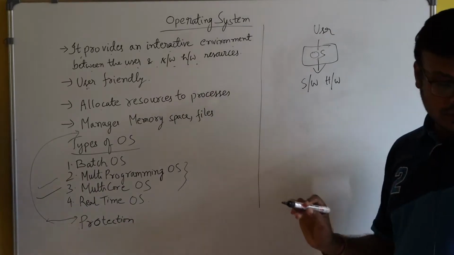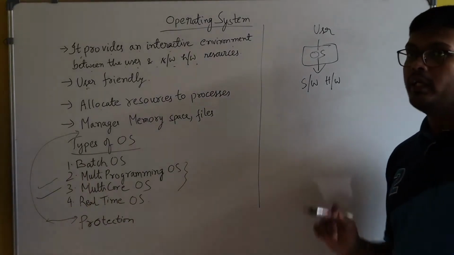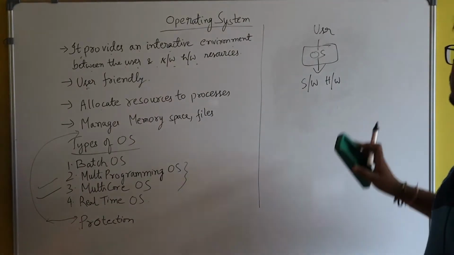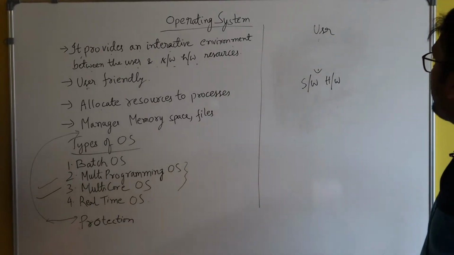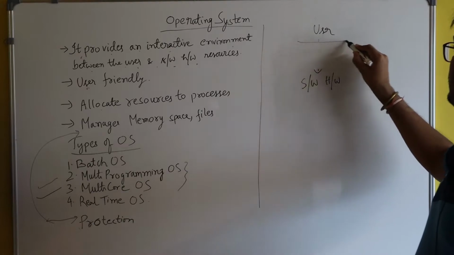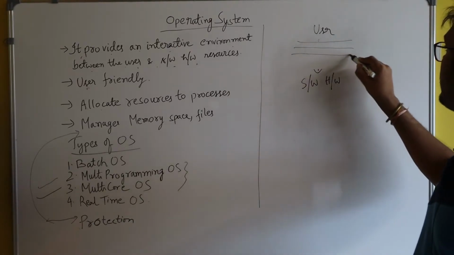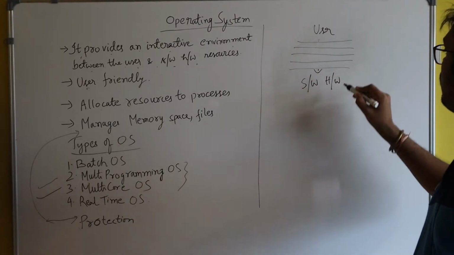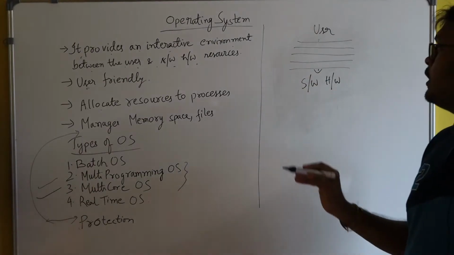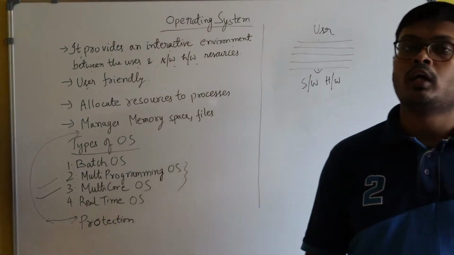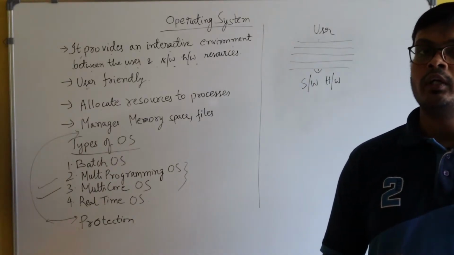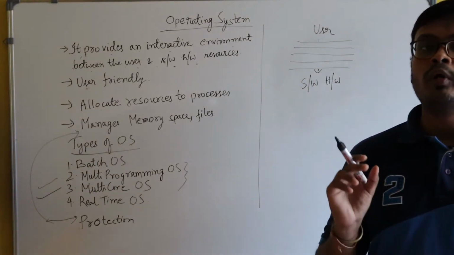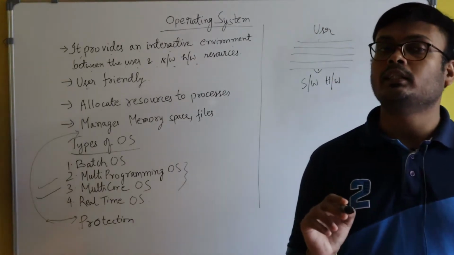But if there would have been no operating system, you would have to write several lines of code just in order to interact with the required software or hardware according to your requirement. So you just see how operating system has made things easier today.